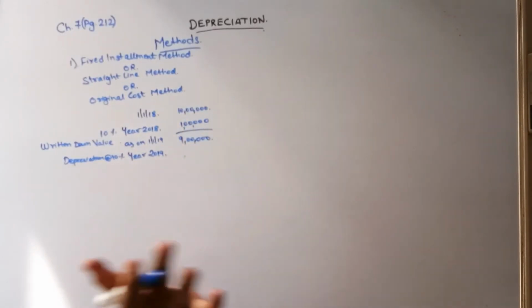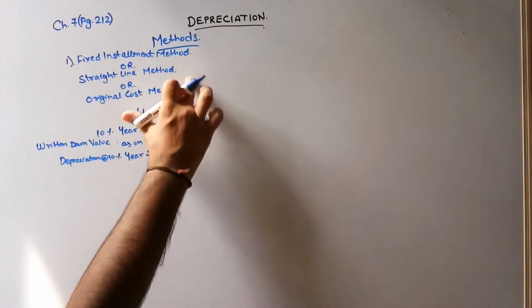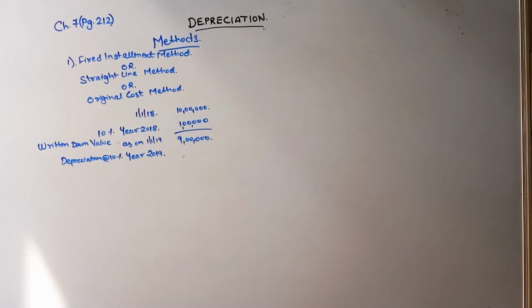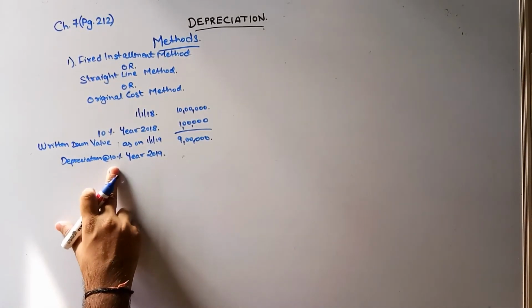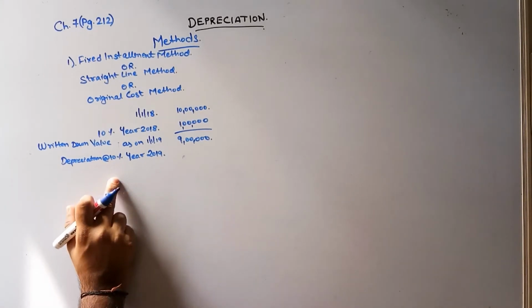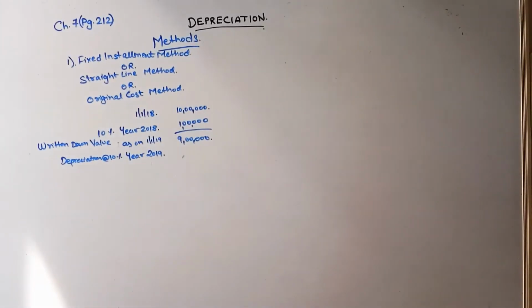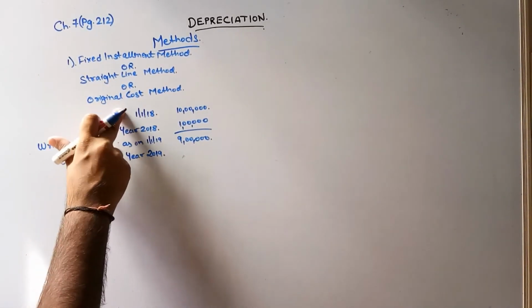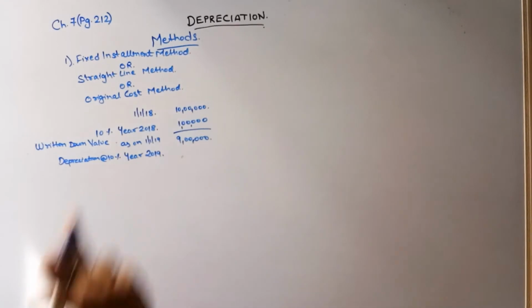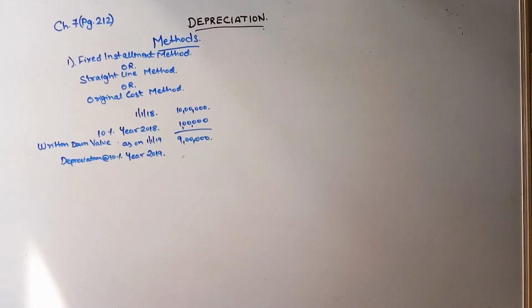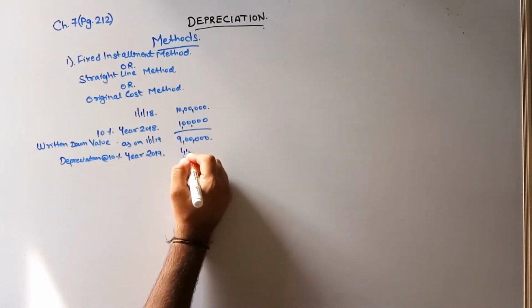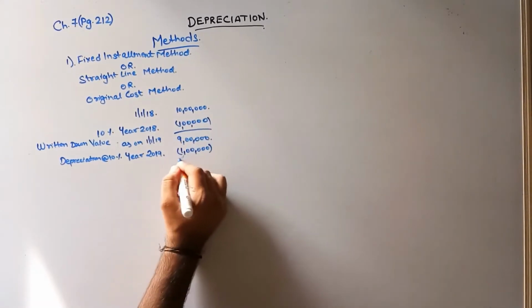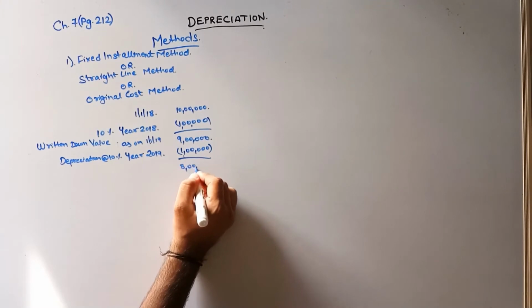If the method is fixed installment method or straight line method or the original cost method, this method says that every year you have to charge the depreciation on the original value, which is also nothing but the original cost. This is my original cost of 10 lakhs. So on this 10 lakhs itself again I will be charging depreciation. So now again the depreciation will be 1 lakh. So this will be 8 lakhs.